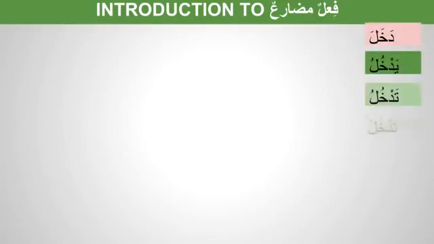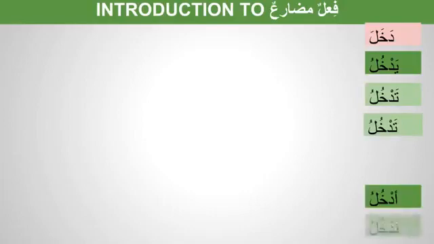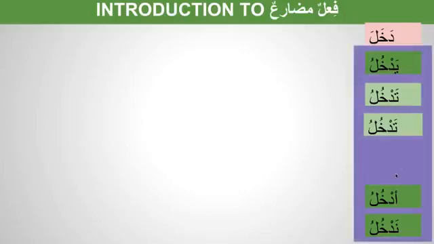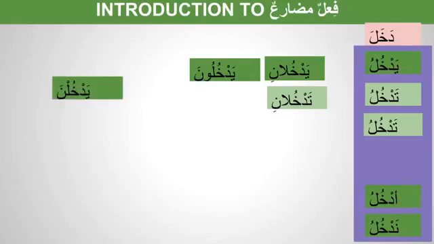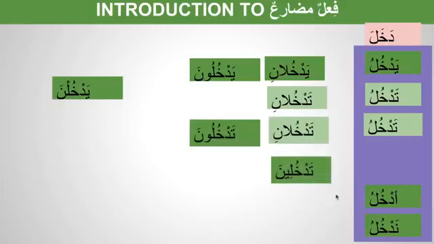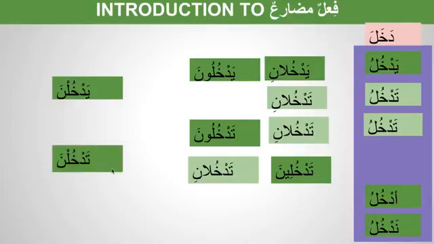Let's do another verb, inshallah. Dakhala yadkhulu. So if you do 5 in your pocket, yadkhulu, tadkhulu, tadkhulu, adkhulu, nadkhulu. So if you do the full form, yadkhulu, yadkhulani, yadkhuluna, tadkhulu, tadkhulani, hunna yadkhulna. It's not tadkhulna, yadkhulna. Anta tadkhulu, tadkhulani, tadkhuluna, anti tadkhulina, tadkhulani, tadkhulna, hunna tadkhulna, ana adkhulu, nahnu nadkhulu.